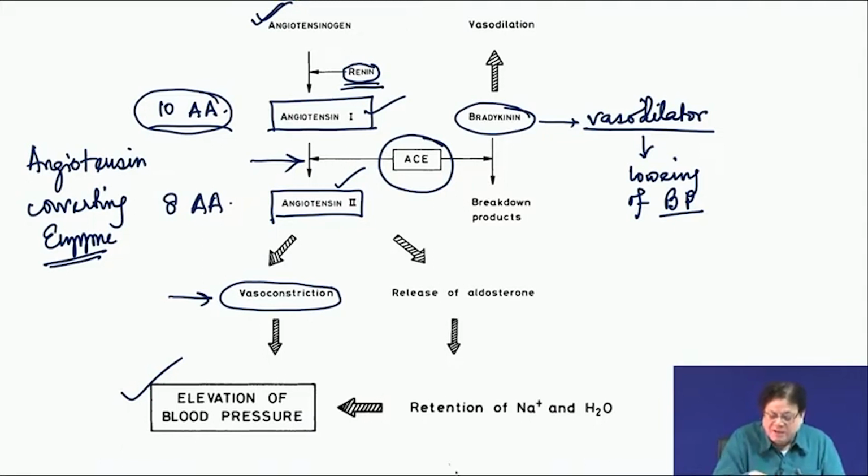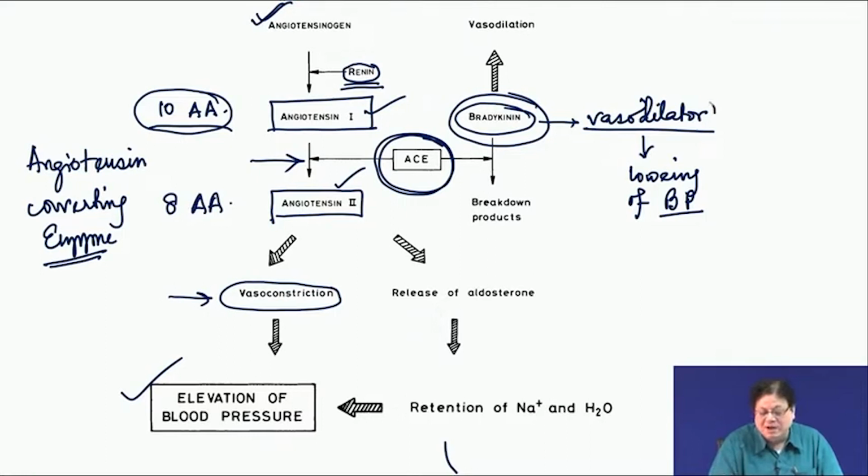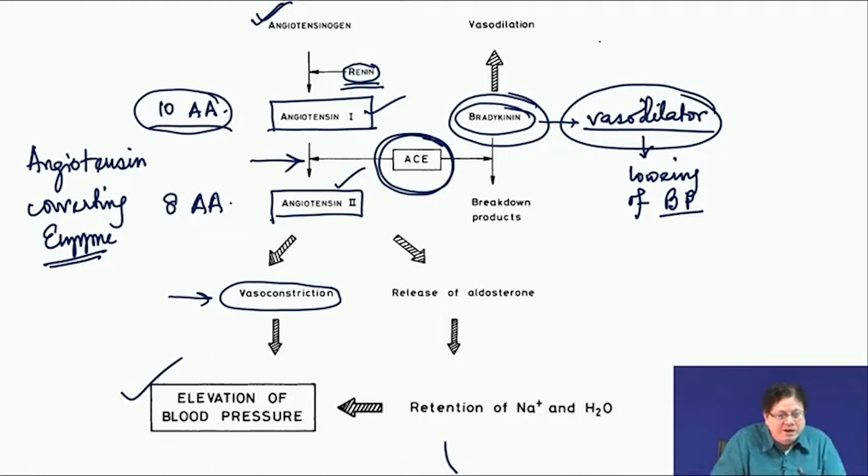The other important thing is that this angiotensin converting enzyme, which makes angiotensin 2 from angiotensin 1, also hydrolyzes bradykinin and destroys it. If it destroys the bradykinin, that means the vasodilation activity by bradykinin is also lowered. So, this combined effect will even further increase the blood pressure.